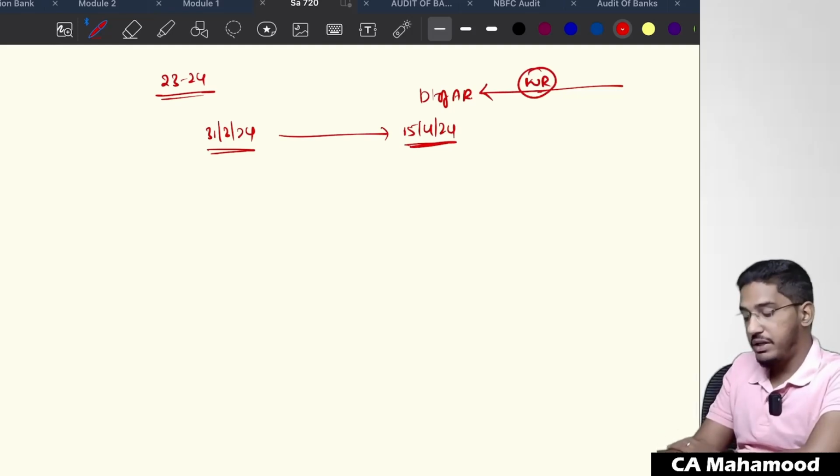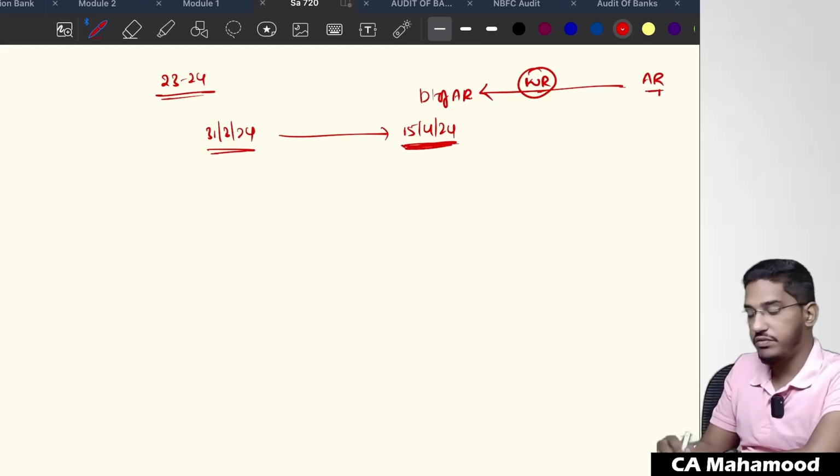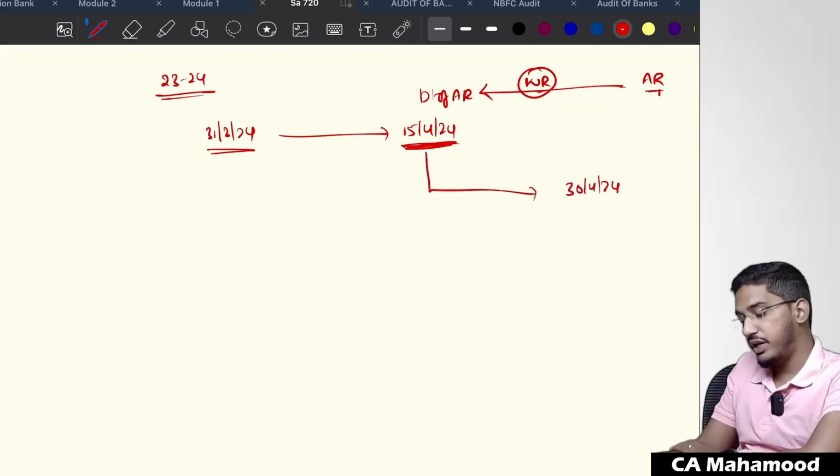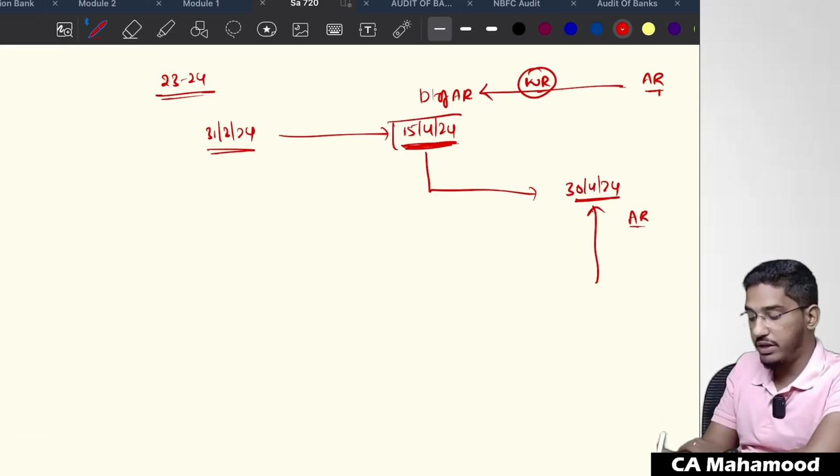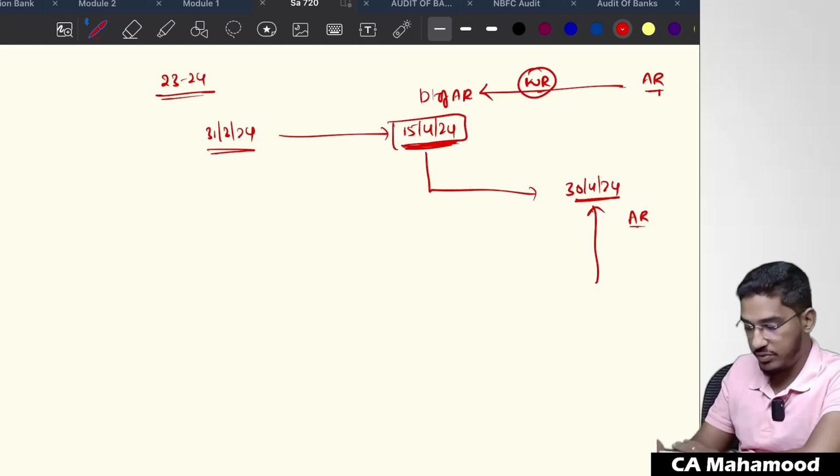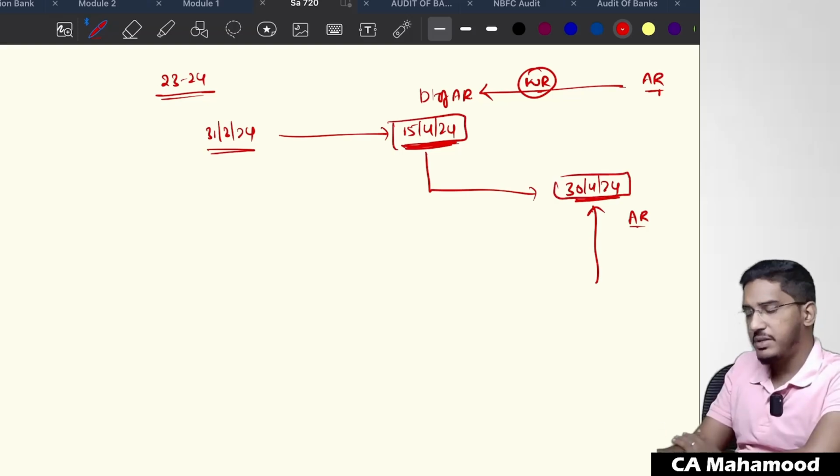So management has given me a written representation that once the annual report is ready, they will submit that information to the auditor for review. Taking that written confirmation, I signed my audit report on 15th of April. Later, the annual report got ready on 30th of April 2024. Management gave me that copy of the annual report, after my audit report date, when the annual report was ready.